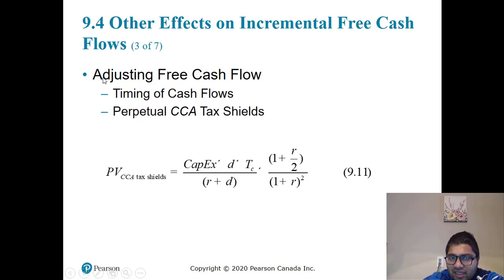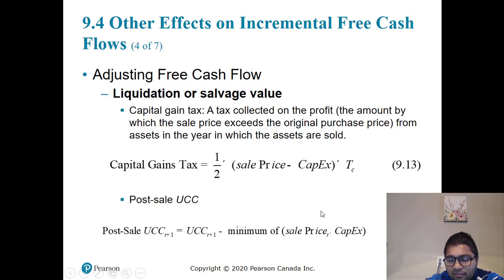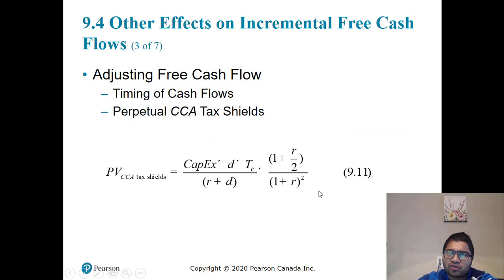So if you're not selling the asset beyond the life of the project, we calculate the present value of tax shields that keep on going into the future, which is capex into D into tax rate T, into (1 plus R by 2) divided by (1 plus R) whole square. Okay, this 2 shouldn't be there.